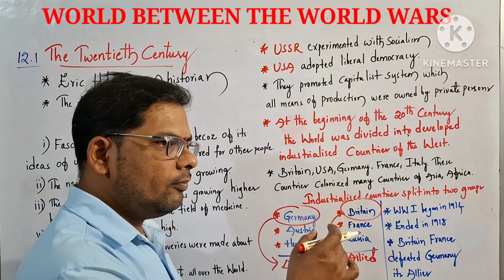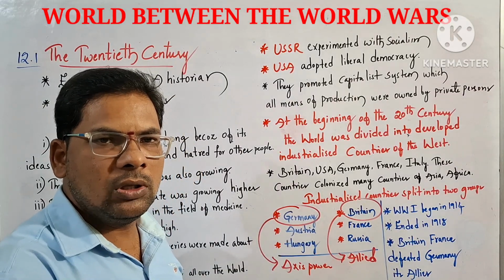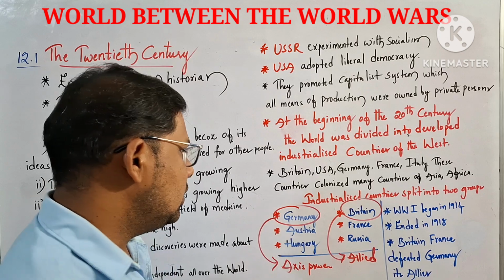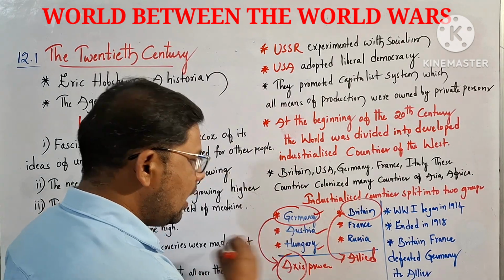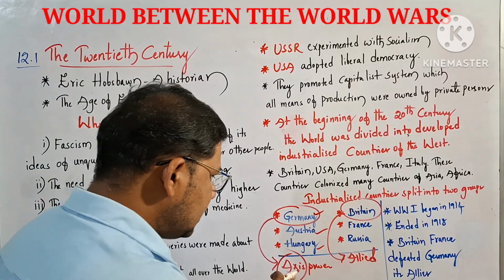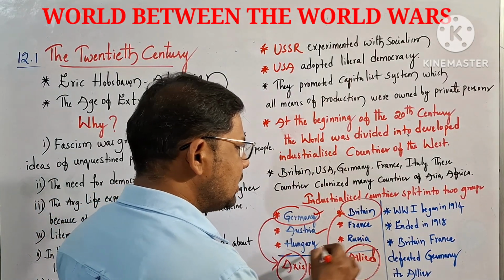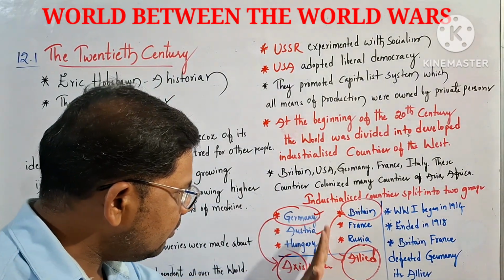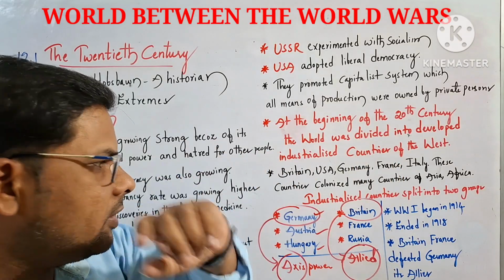Which of the following is an Allied power? Which of the following countries is an Axis power? It may be asked. So you see that Germany, Austria, Hungary belong to the Axis powers. These are also known as the Central powers. And Britain, France, Russia are known as the Allied powers. Like this, the competition increased in the initial years of the 19th and the 20th century.